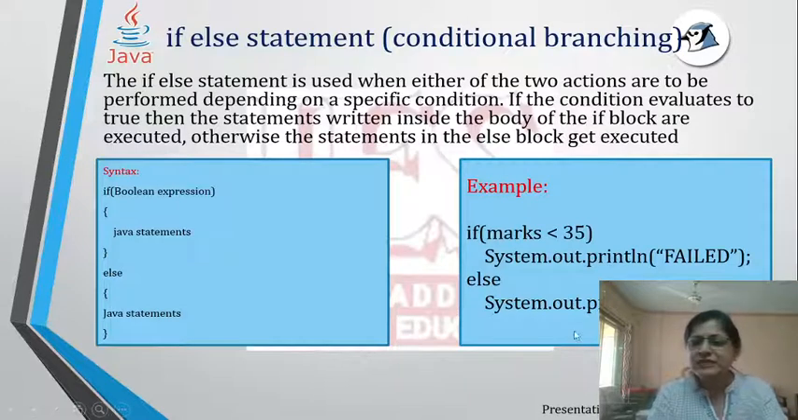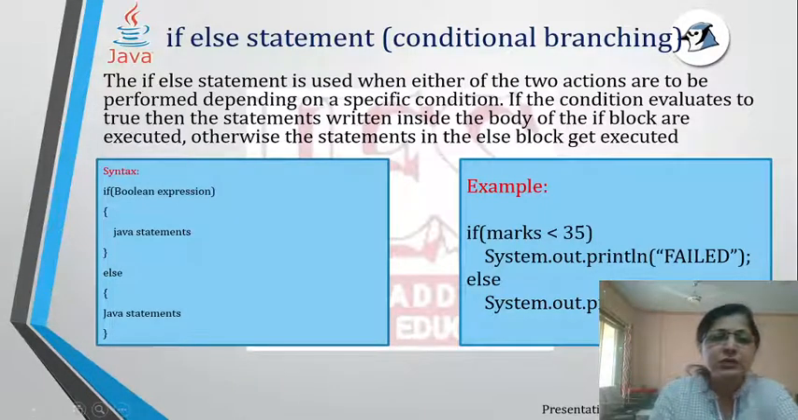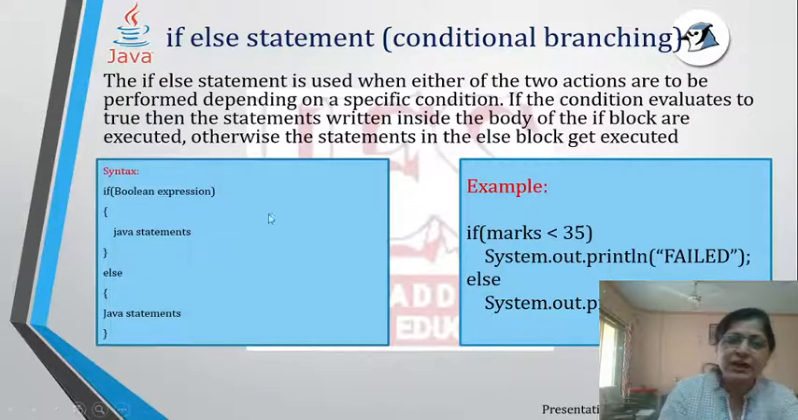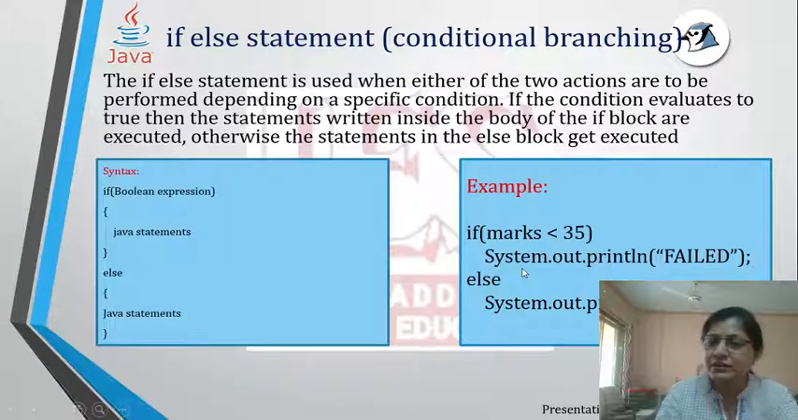Okay, so this is an example here. If marks is less than 35, system.out.print failed, else system.out.println passed. Now here you can see either it will print failed or it will print passed. It will not do both. Okay, so in this you can see if the marks is less than 35, then it will print failed. Now here again you can see these curly brackets for the block of statements I have not written in the example. That is because the